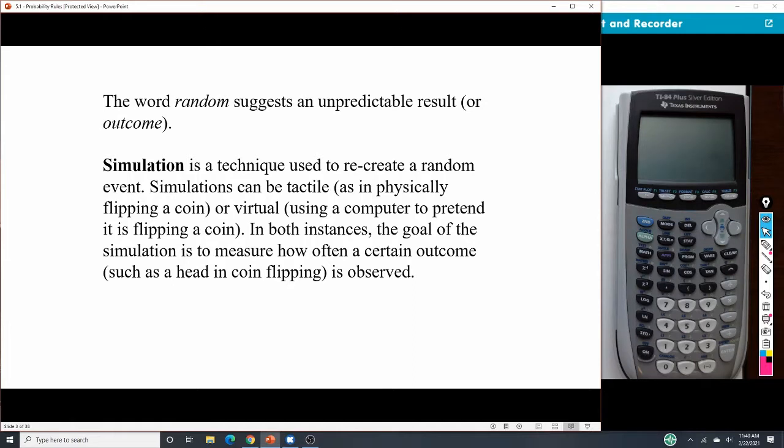So we can do those physically, for instance, flipping a coin or selecting things, or allow our computer or calculator to do different things virtually, to do simulations and run those based on whatever our need is and what we're doing when we're looking at those pieces.